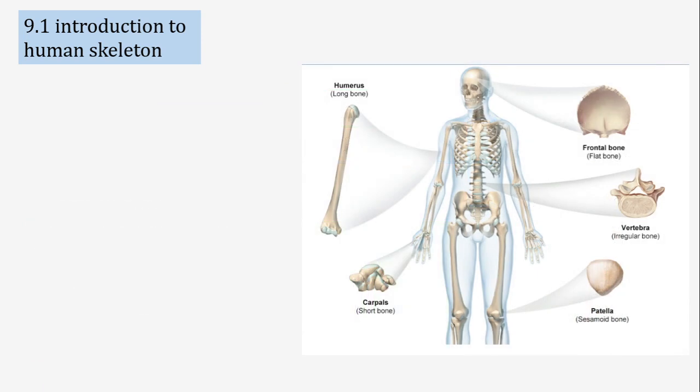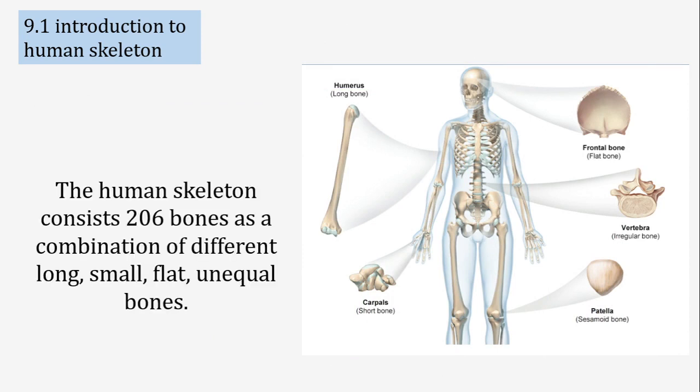When we jump into the discussion of the human skeleton, we know that the adult human body contains about 206 bones. But when he was an infant, the number of bones was more than 300.